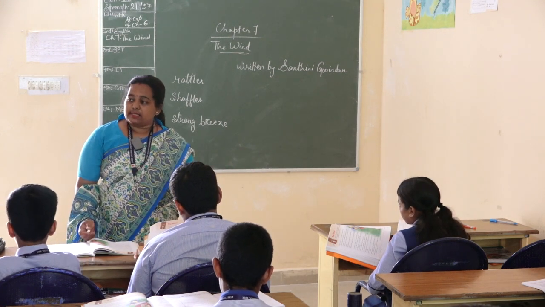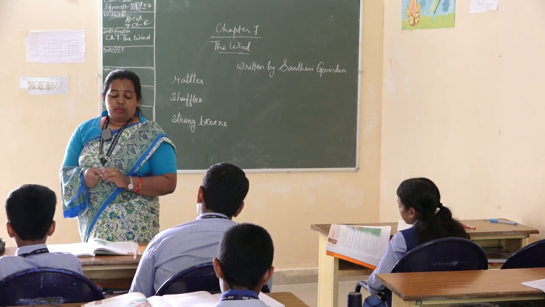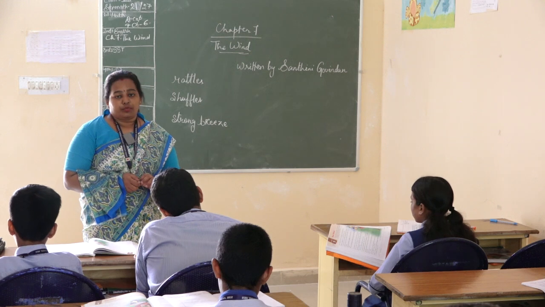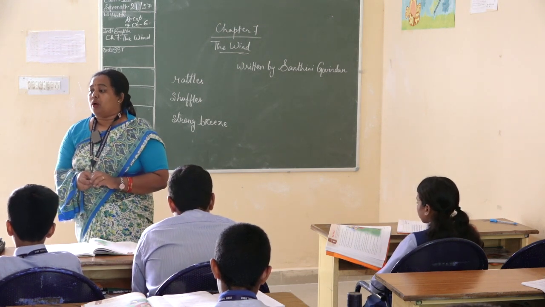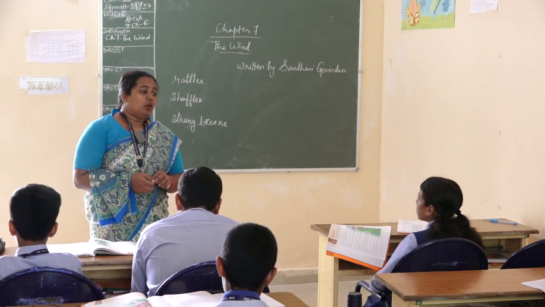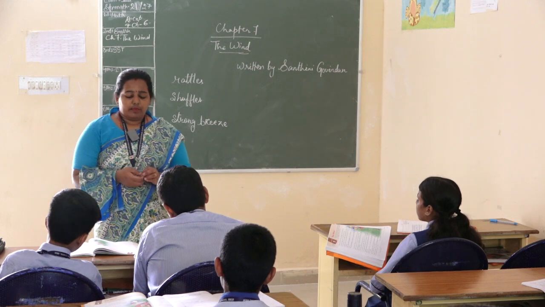Okay, so it has that much muscle power. See, it is given, the wind has no muscles, yet it lifts and carries away rooftops. So what does it do? It carries the rooftops of whom? Of the buildings, of the roofs. Okay, and deposits it somewhere.